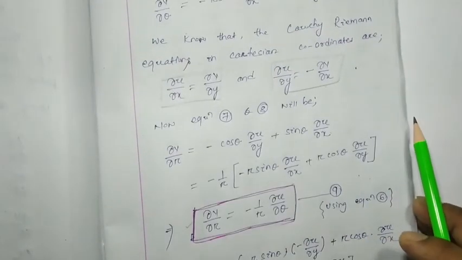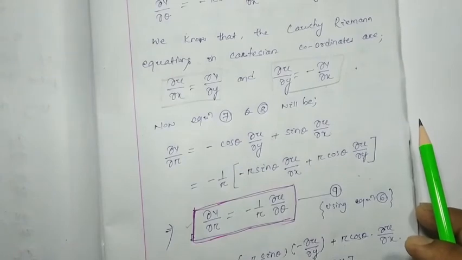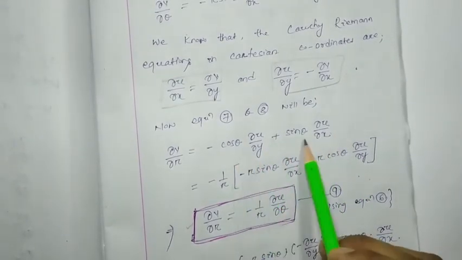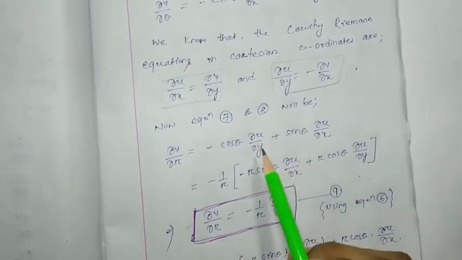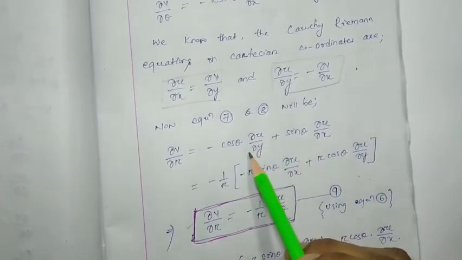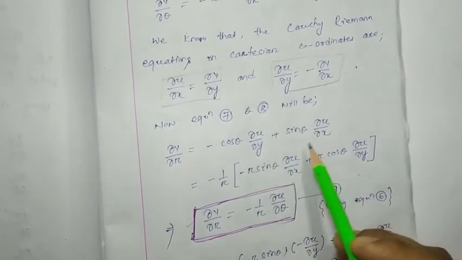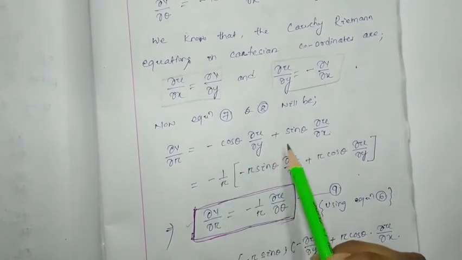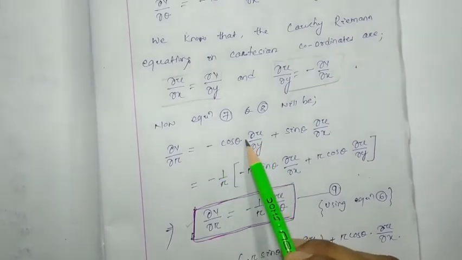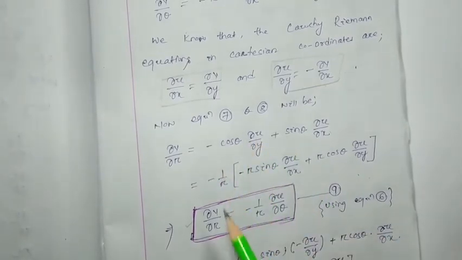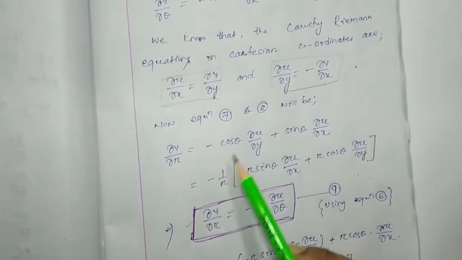Next, here I just simplified. You can see what I have done. I took minus common from these two terms, and I divided by r and multiplied by r.